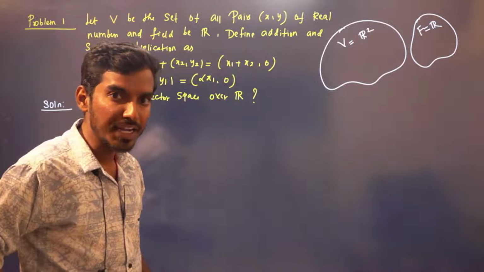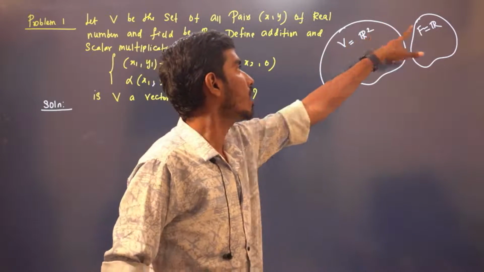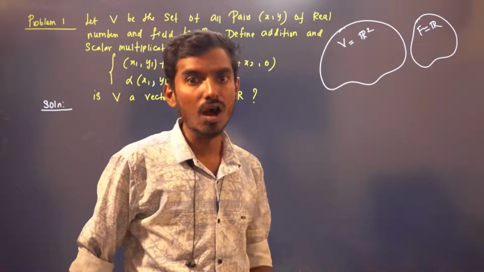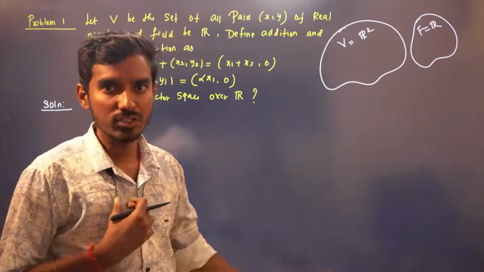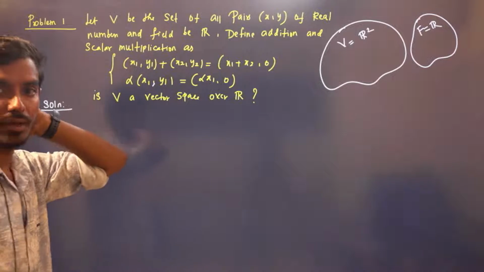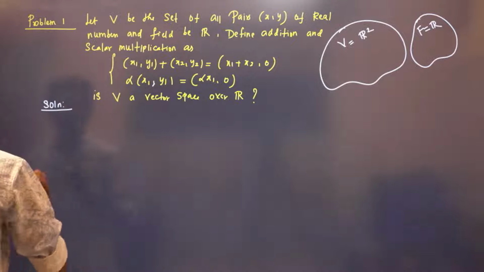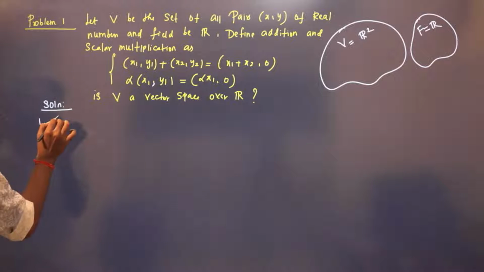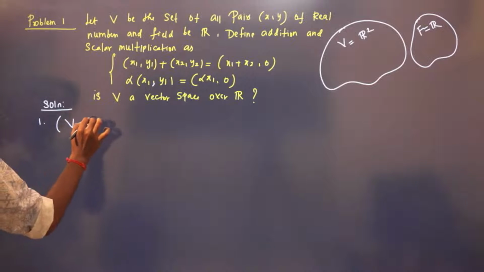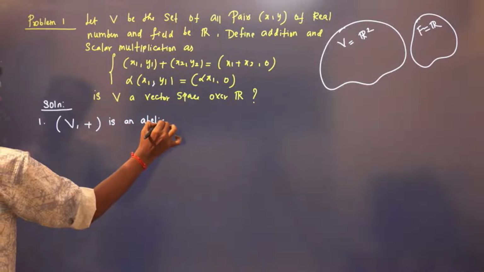With the usual addition and scalar multiplication, this is a vector space. We generally proved that Rn over R is a vector space, Rn over any field. Here n is 2. But if I redefine the operation like this, is this a vector space? I need to check. Okay, we'll prove it. First, V comma plus is an abelian group. We need to prove this, right?